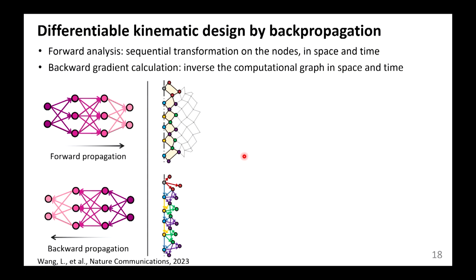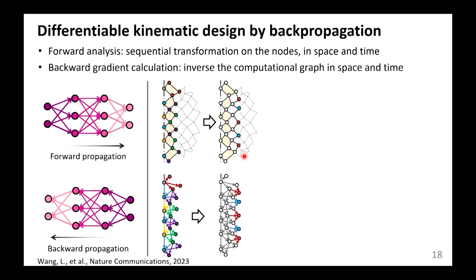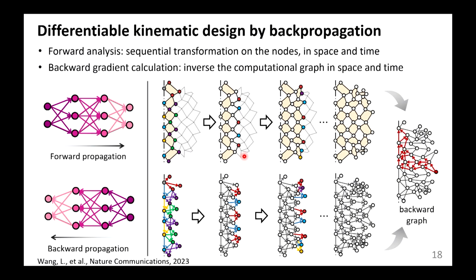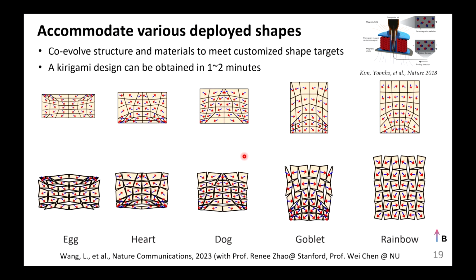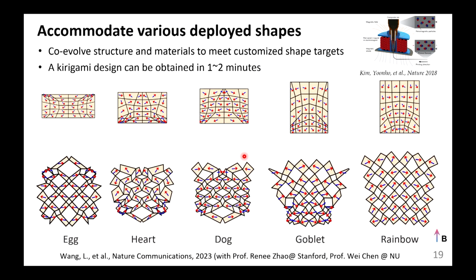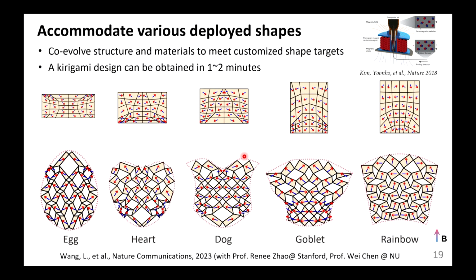For example, I have a kirigami. When I do the kinematic analysis, you can consider it as a neural network doing forward analysis. Then definitely, I can go backward to get a gradient, and I can use this gradient to do optimization. For example, here, I can easily design all different magnetic kirigami that can morph into different shapes in just 1 or 2 minutes, even though I don't use any machine learning techniques.